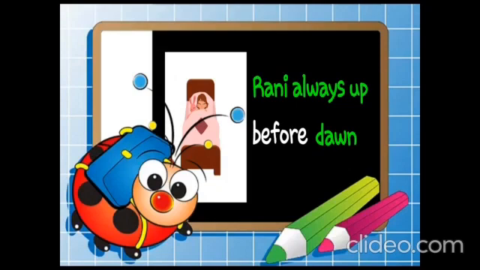Let's see the next example. Rani always gets up before dawn. In this sentence, before refers to the time when she gets up. So it is called a preposition of time.